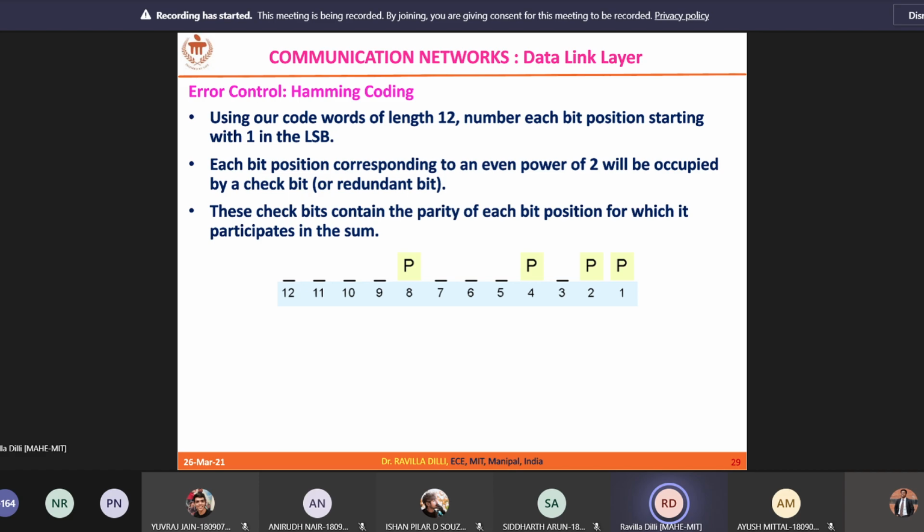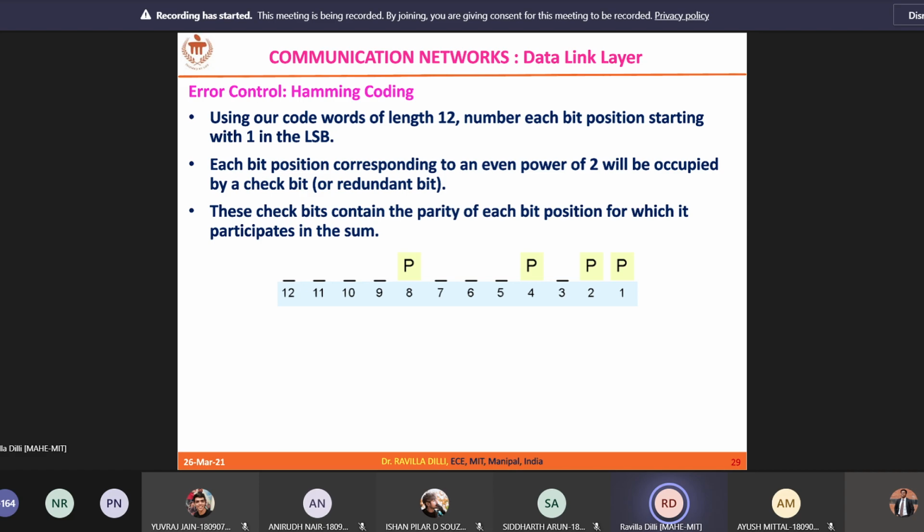So at this point, you know that for a given number of message bits, how many redundant bits you need to generate and where to keep them. We have to keep them in powers of 2 positions. That is what you should understand at this point.